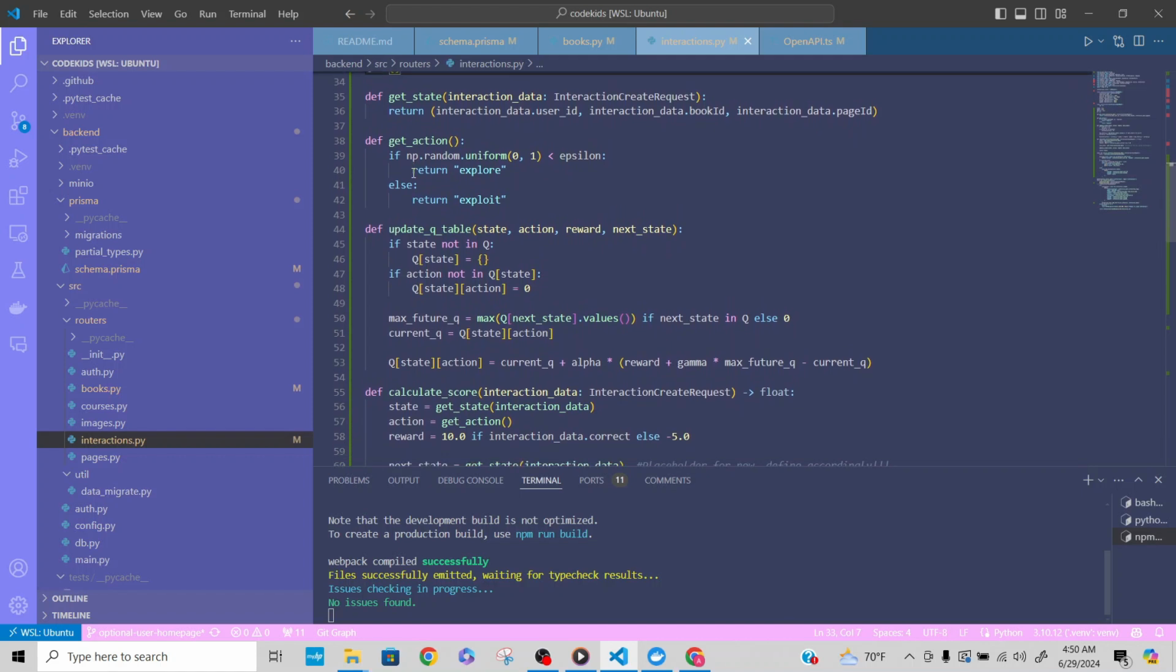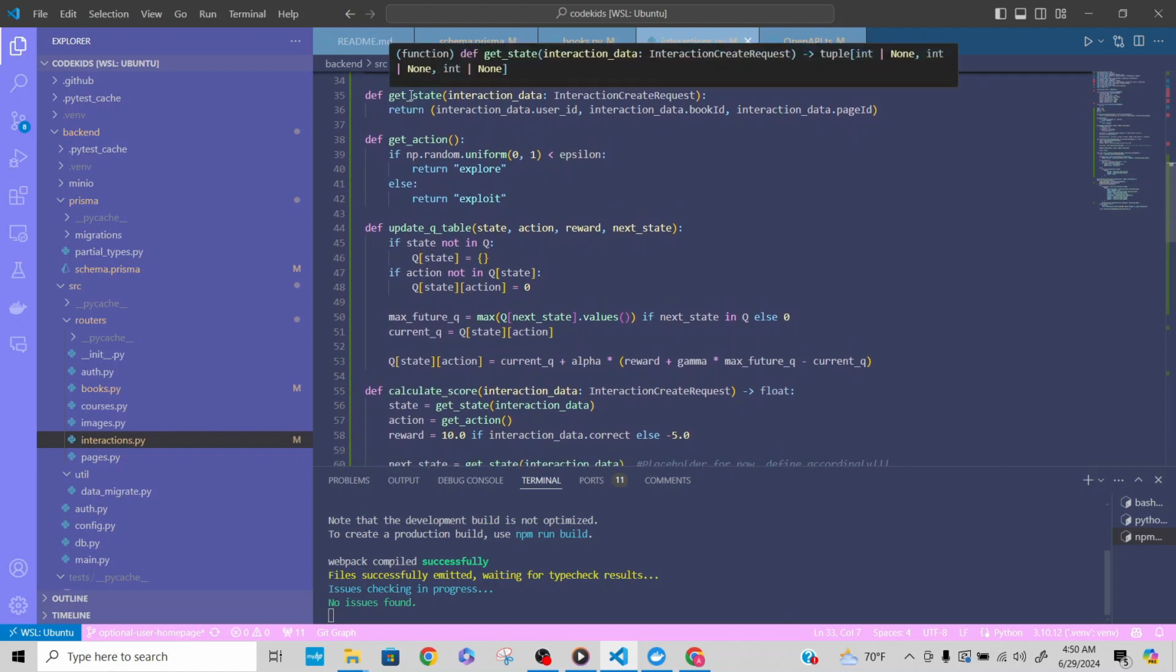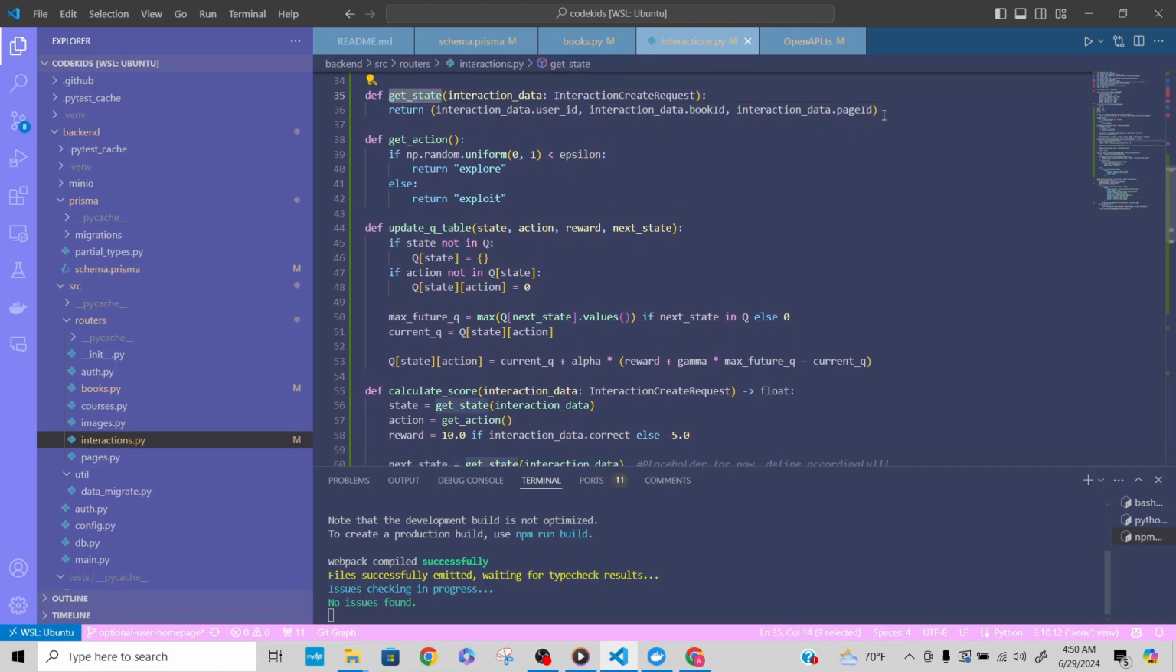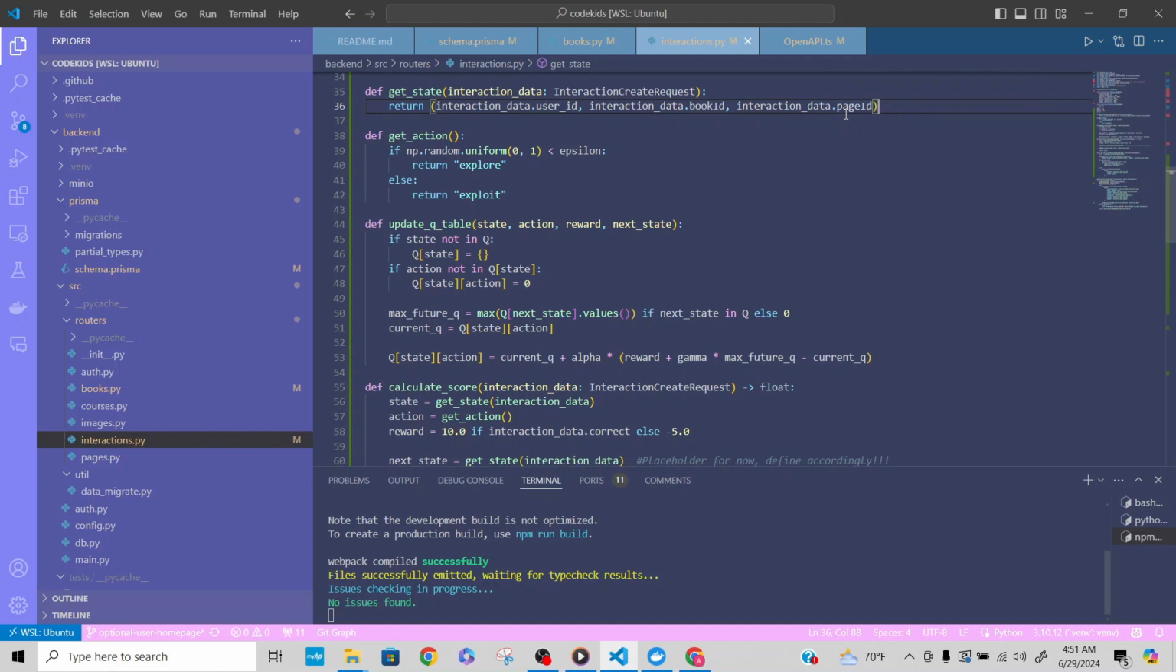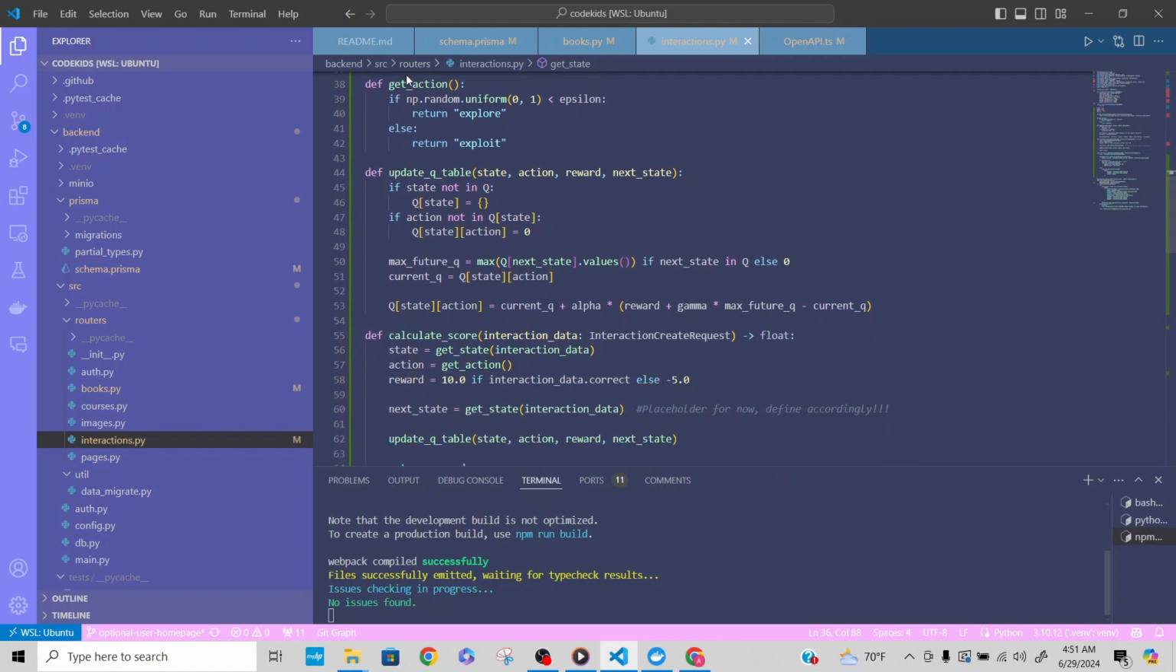Next, we have state and action functions. So you can see here, get state extracts the state from the interaction data. The state is represented as a tuple of like user ID, book ID, and page ID. And then we have get action. Get action chooses an action based on the epsilon greedy strategy.